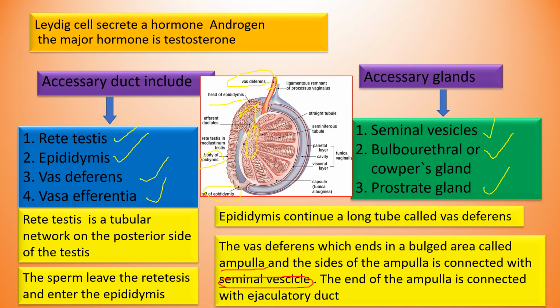These 2 parts we can see in the front view of the male reproductive system. And the end of the ampulla is connected with the ejaculatory duct. So the next picture clearly shows the ampulla. The sides of the ampulla are connected with the seminal vesicle. The end of the ampulla is connected with the ejaculatory duct.